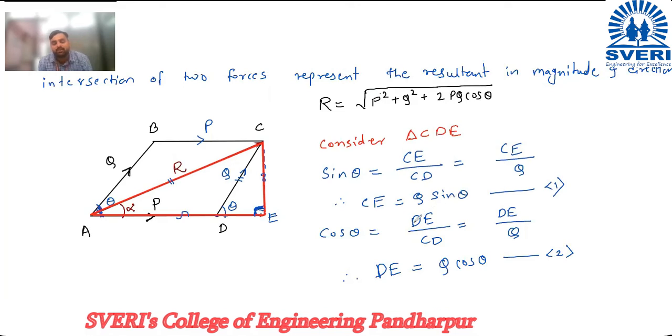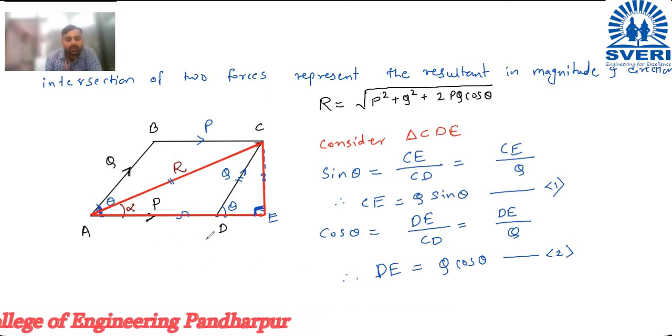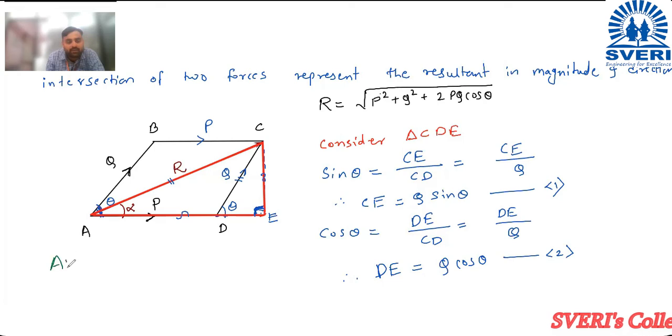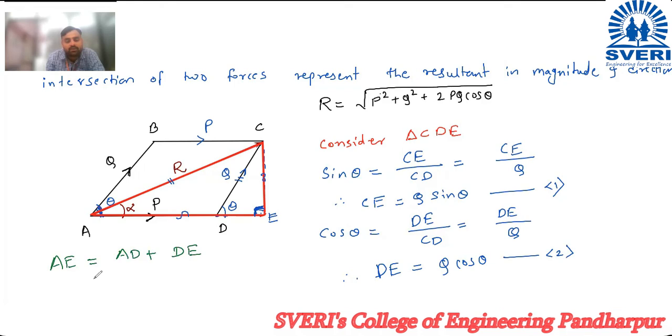And here AE, what will AE be? AE is AD plus DE. What is AD?